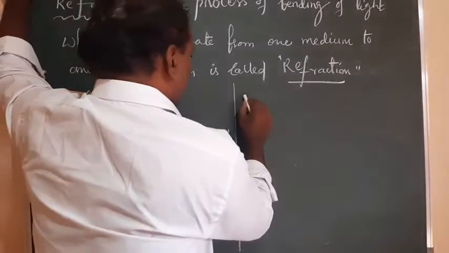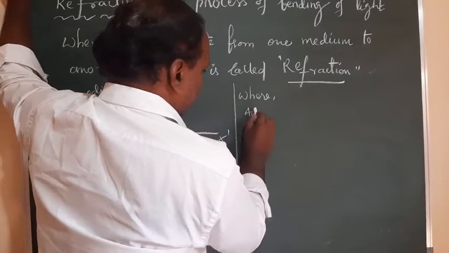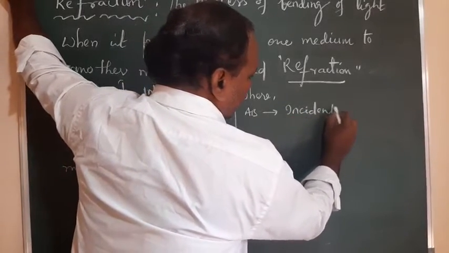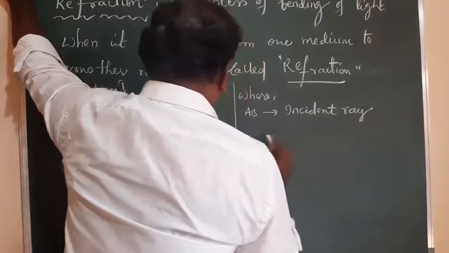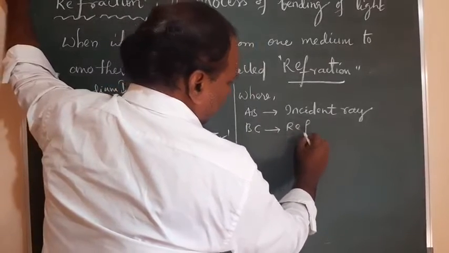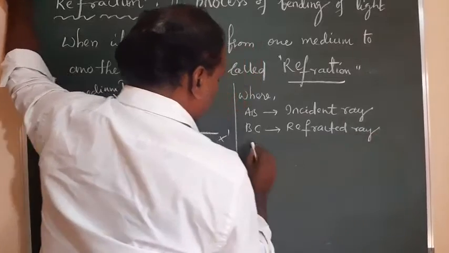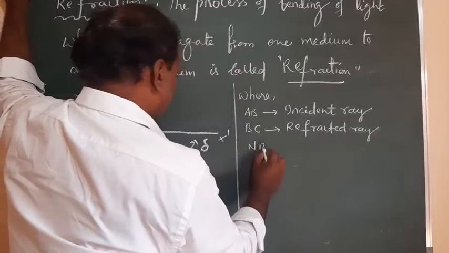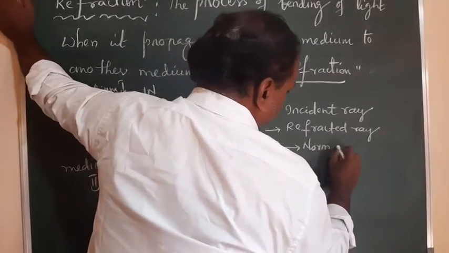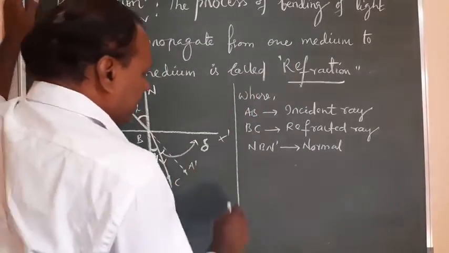Here I am writing that AB is the incident ray, and BC is the refracted ray, and N dash is the normal to the surface. And similarly you have I, that is the angle of incidence.